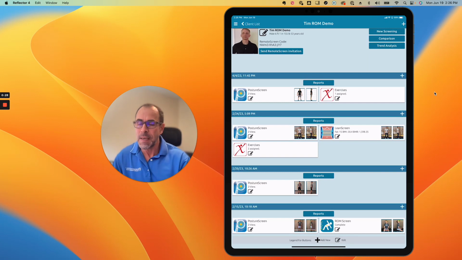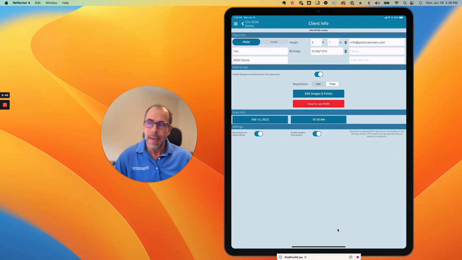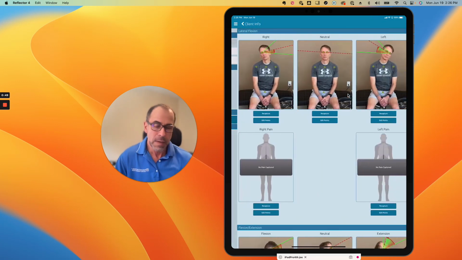So the way this begins is simply find the range of motion that you want to edit, which would be down here in this example. And if you look right here, we're going to go ahead and click edit on that clipboard. So I'm going to click that now. And at this point, you're going to click where it says edit images or points. So I click that button.